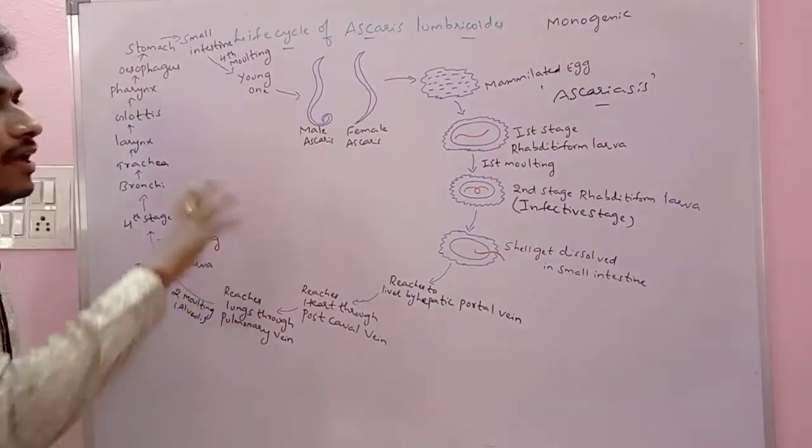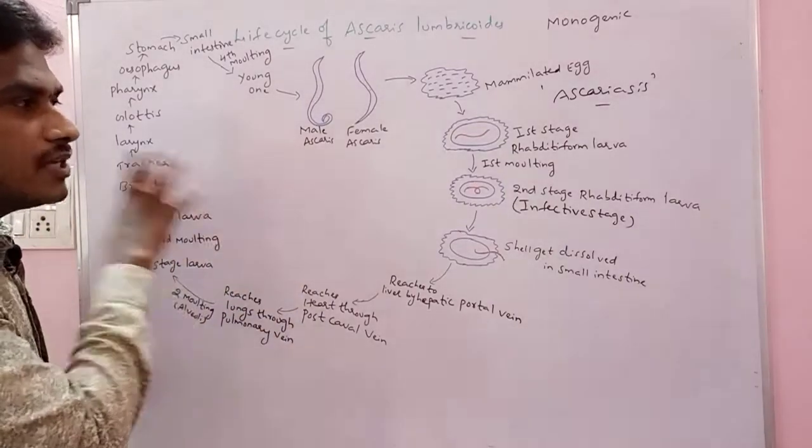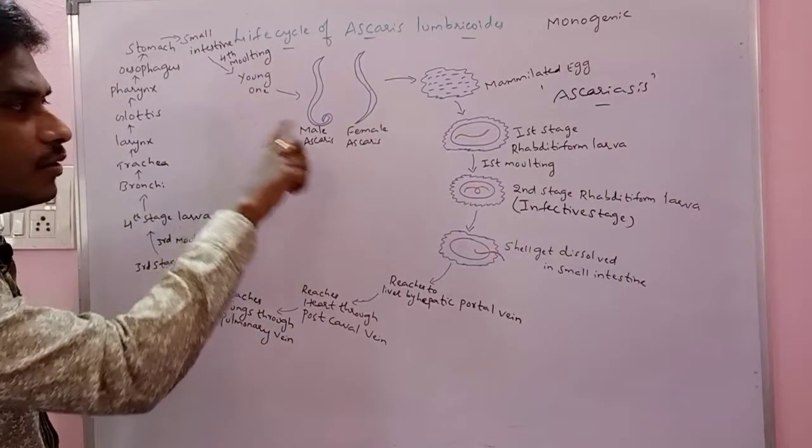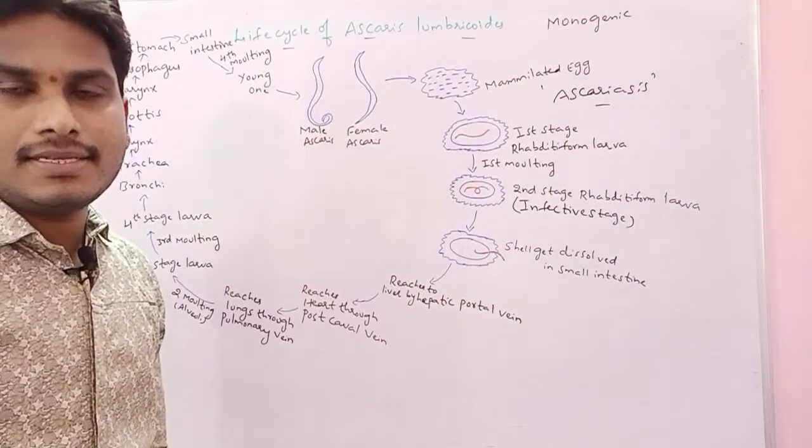This is about the life cycle of ascariasis which takes place in the human being. It is actually a monogenetic parasite. That's why it completes its life cycle in only one host here. Right? This is about the Ascaris life cycle.